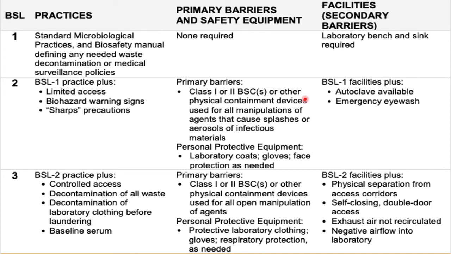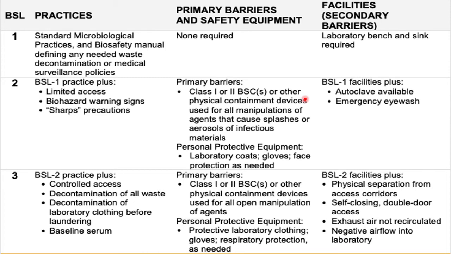Now moving on to biosafety level 3. Biosafety level 3 will have controlled access for its personnel, a clear measure to decontaminate all the waste and laboratory clothing, apart from a baseline serum to conduct the experiments.